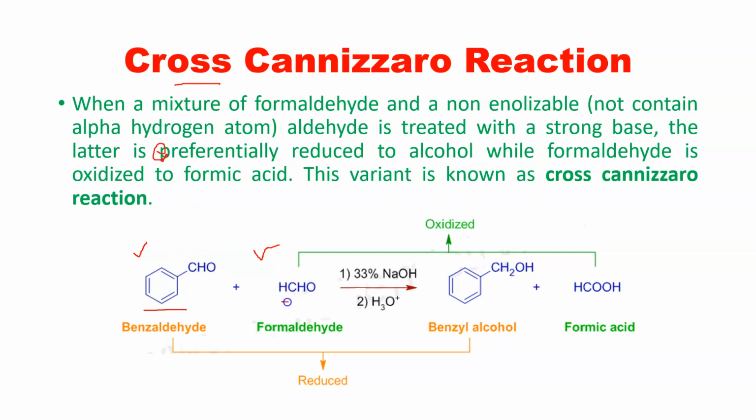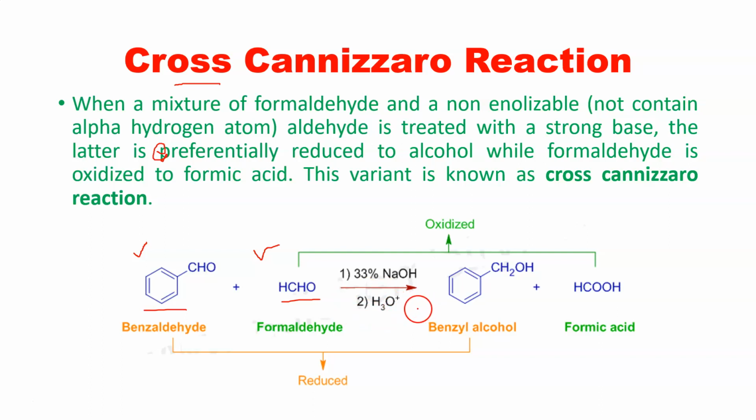As we have seen in the Cannizzaro reaction, the molecules are the same, but here the molecules are different. So two molecules of benzaldehyde will react and form benzyl alcohol and formic acid in the presence of a strong base, and later on we have to add acidified water, as shown in step two.